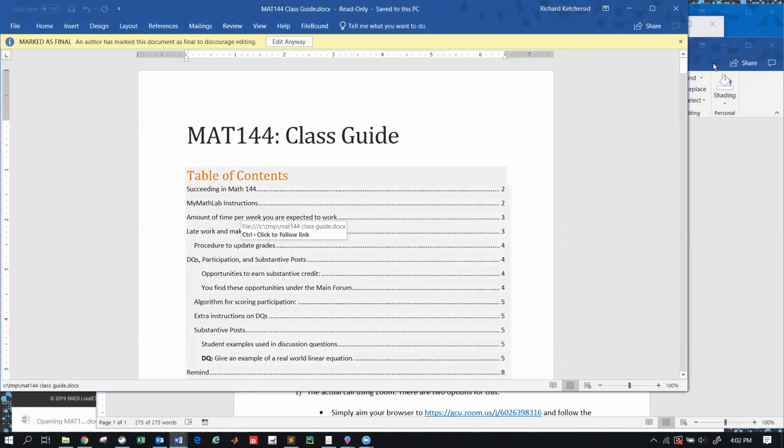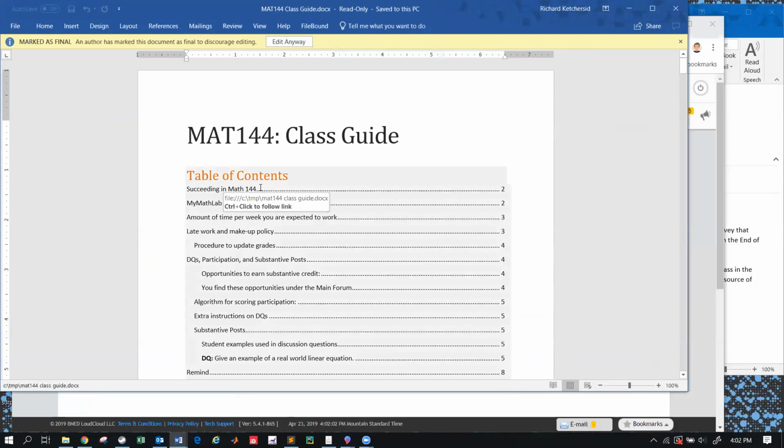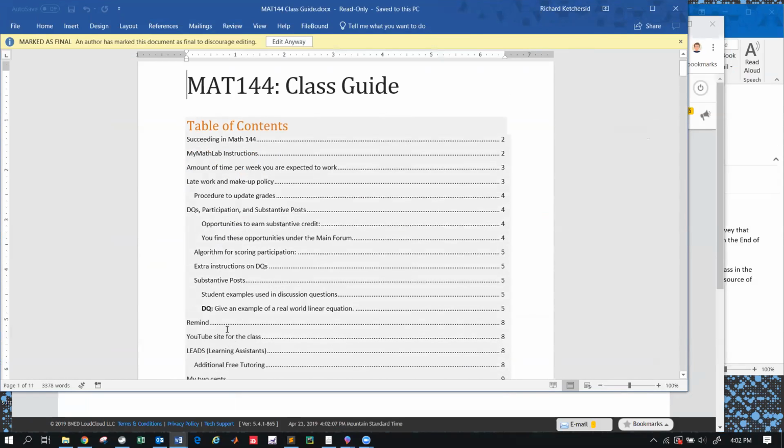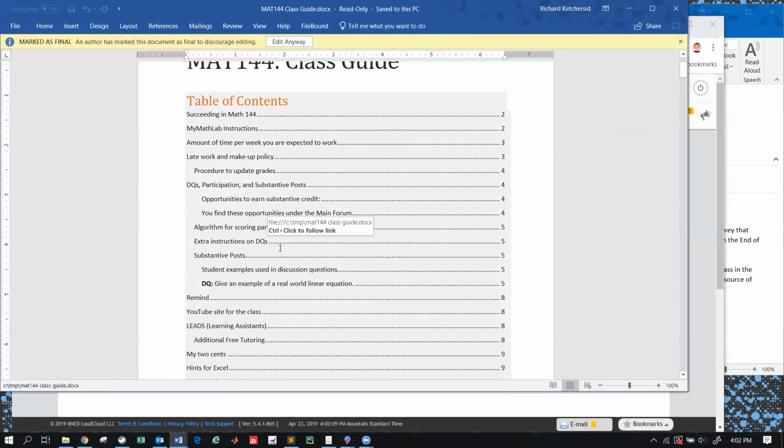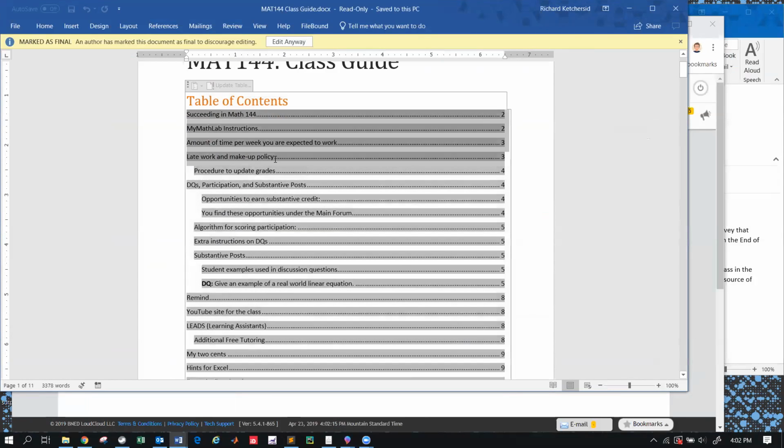This is a document that I will refer you to often in the class. When you ask questions, I'll say, oh, go see the class guide. It opens up to a table of contents, so it's really easy to look along here and see things that are important. Some of the things that are really important is the late work and makeup policy. Sorry, that didn't highlight very well, but there's a late work and makeup policy right there. The procedure to actually update the grades is very important.